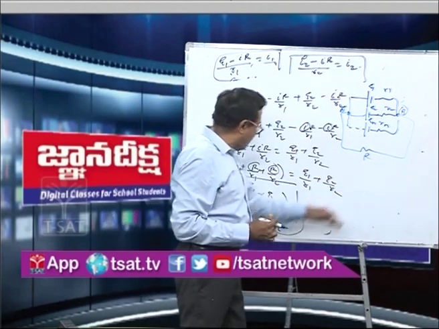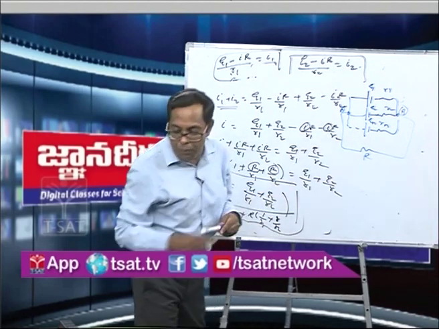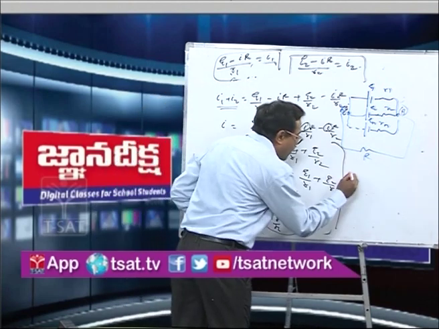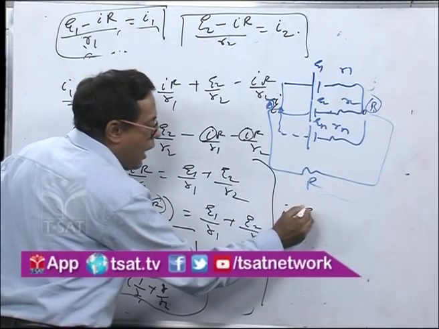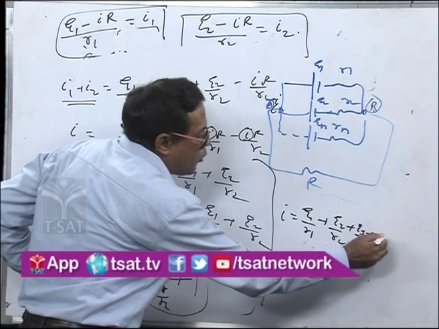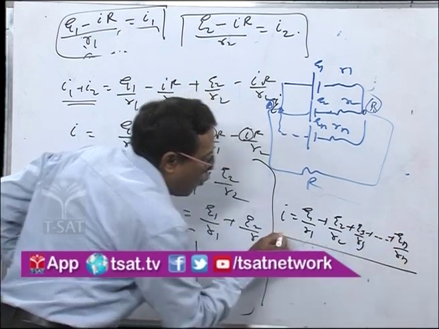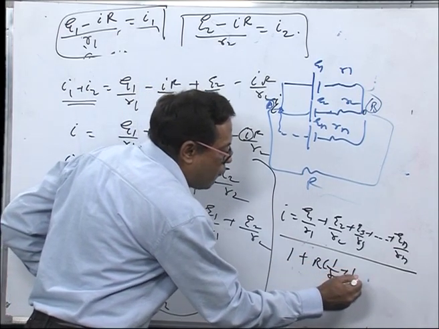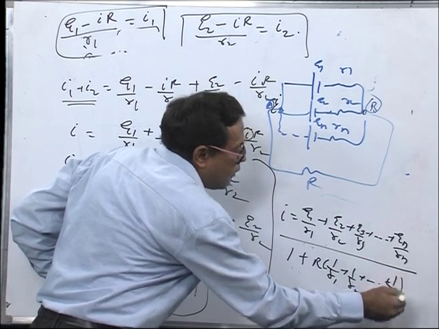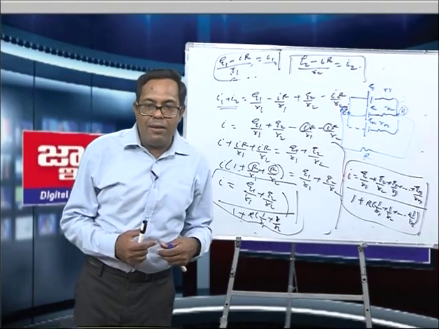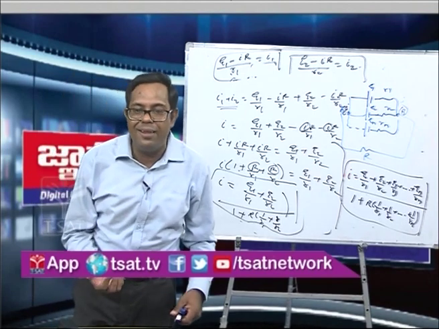But now we have n cells. So what is the general formula of the total current passing through the circuit, I? I can be written as E1 by R1 plus E2 by R2 plus E3 by R3, up to En by Rn, whole upon 1 plus capital R times 1 by R1 plus 1 by R2, up to 1 by Rn. So this is the general formula of the current flowing through a circuit when n cells, or n dissimilar cells, are connected in parallel.